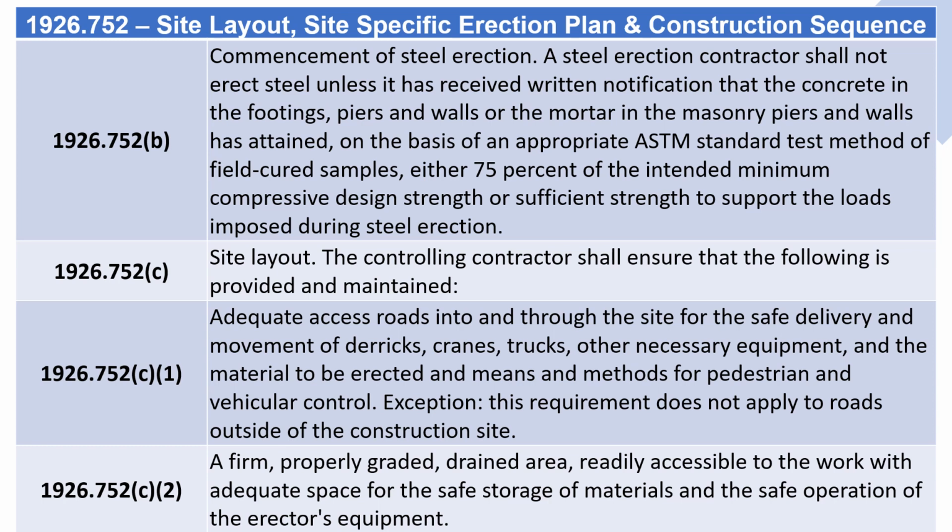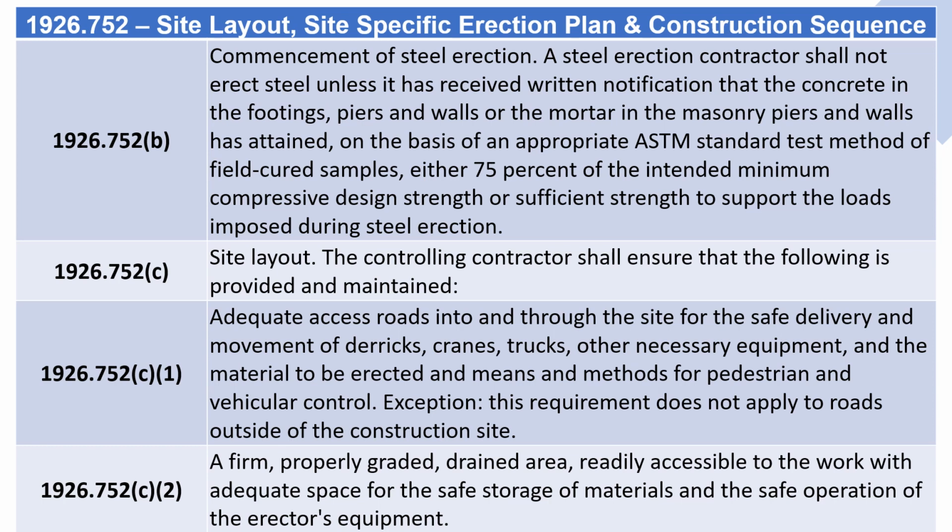1926.752(c). Site layout. The controlling contractor shall ensure that the following is provided and maintained. 1926.752(c)(1). Adequate access roads into and through the site for the safe delivery and movement of derricks, cranes, trucks, other necessary equipment, and the material to be erected, and means and methods for pedestrian and vehicular control. Exception: this requirement does not apply to roads outside of the construction site.